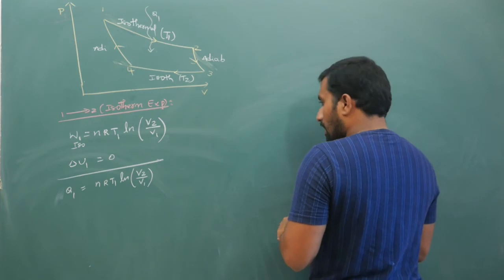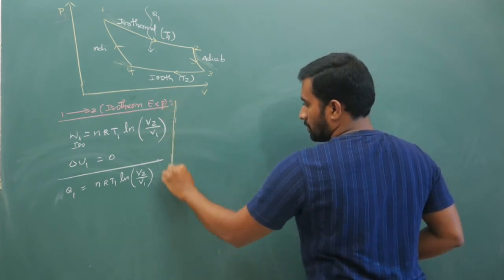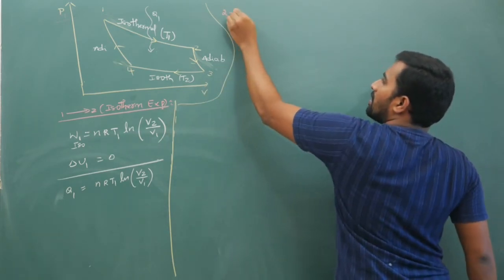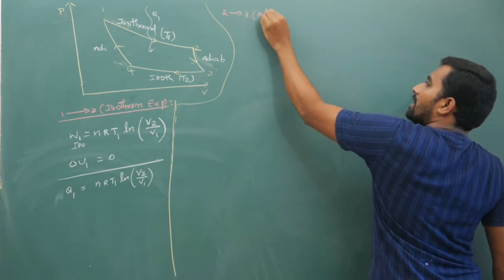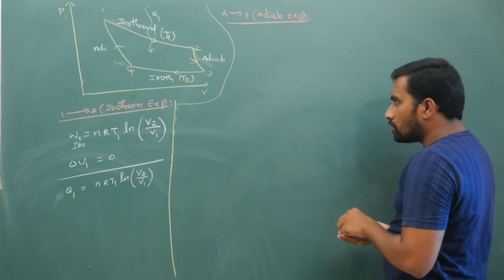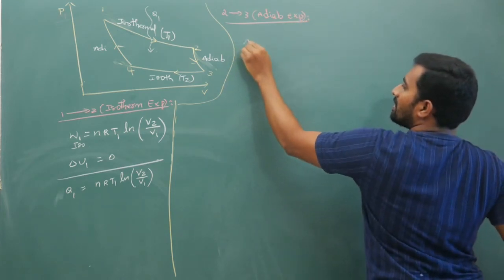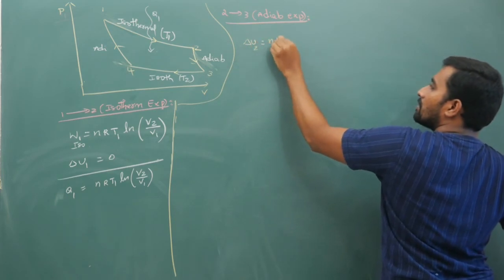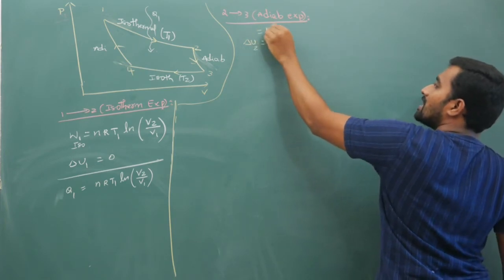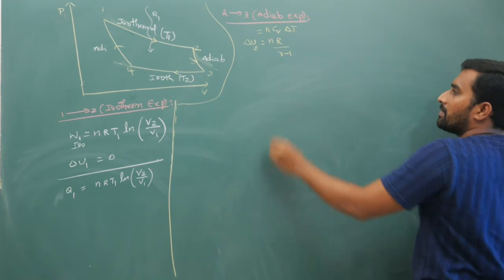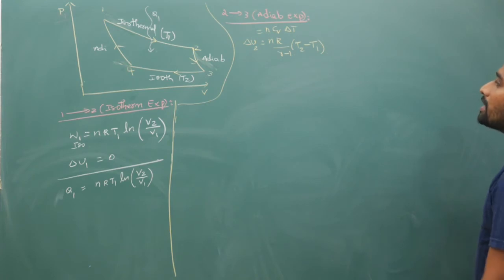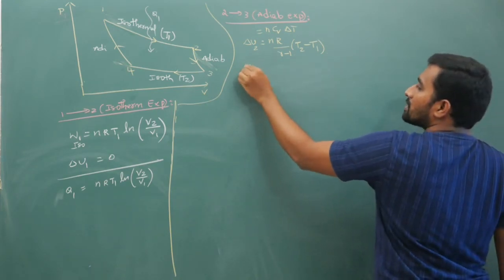Now coming to the next part, 2 to 3, you have adiabatic expansion. From 2 to 3, your internal energy change delta U2 is nR by gamma minus 1, because it is nCV delta T, final minus initial temperature. So it is nR by gamma minus 1 times T2 minus T1. This is your internal energy. Now your delta Q is 0.